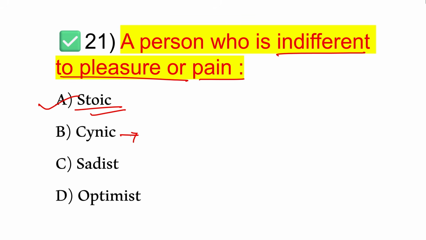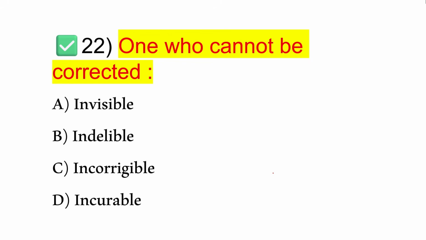So what is cynic? Actually, a cynic always doubts others' intentions and believes people are selfish, but is not emotionless. That is called a cynic. What is sadist? A sadist enjoys causing pain to others. Optimist, I have already told you, a positive or a hopeful person. That is called optimist. Now next one. One who cannot be corrected. That means option C, incorrigible. So an incorrigible person is someone who cannot be corrected, improved or reformed.